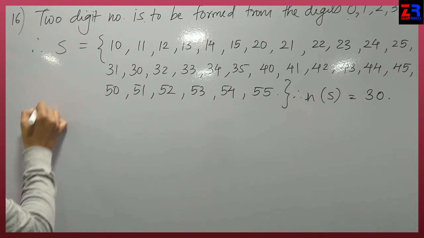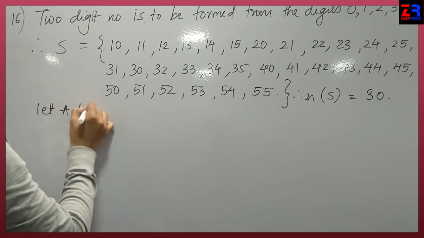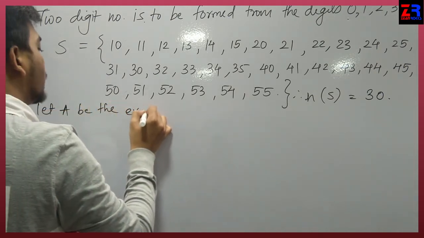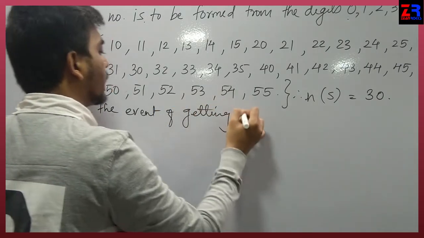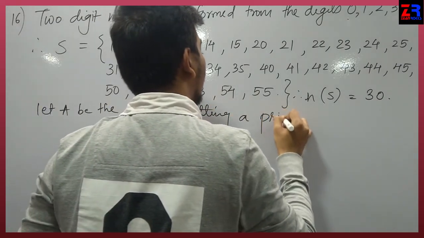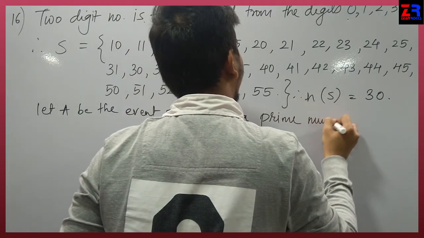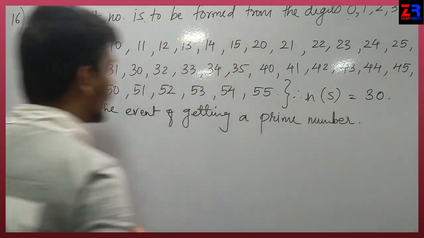Now, first event, let A be the event of getting a prime number.